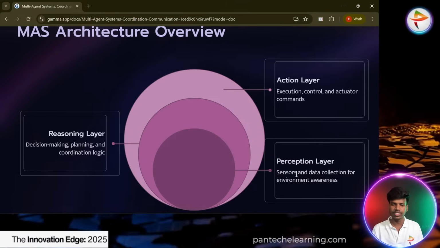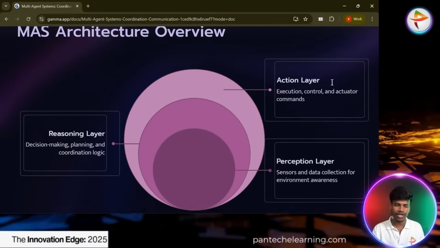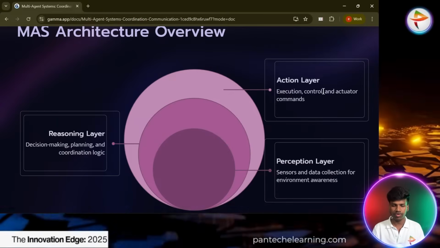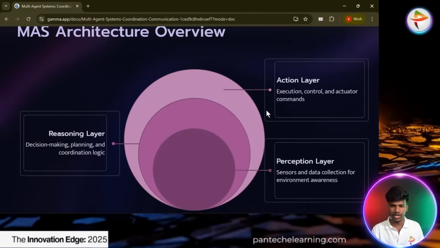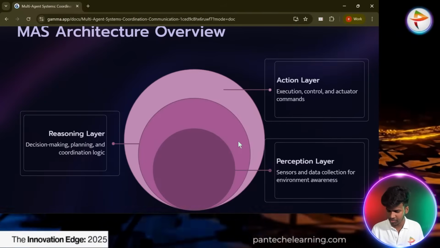So first they have to sense their work, then they make a decision about what way we have to deliver it. Finally they do that particular work, that is the action layer. This is the way the MAS, multi-agent system architecture, will be working.